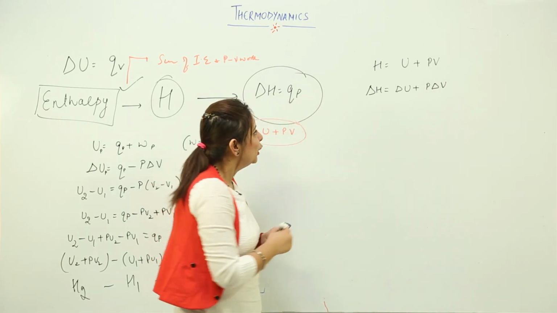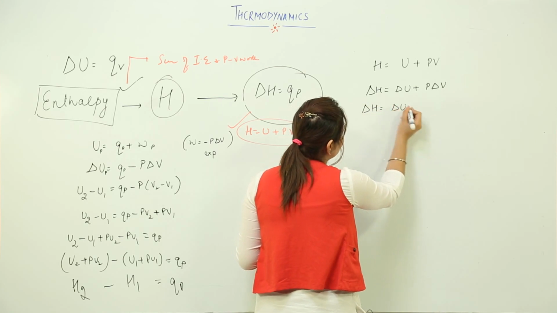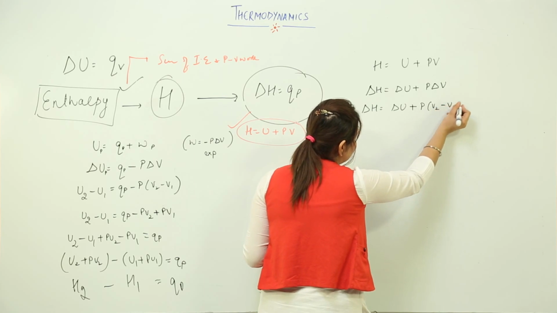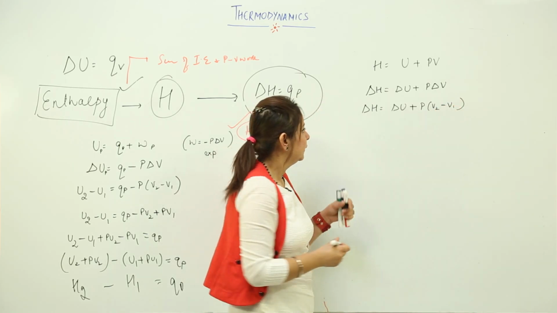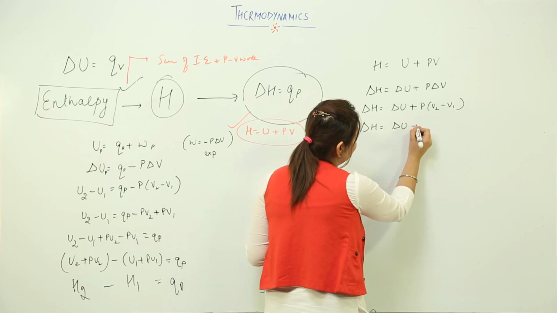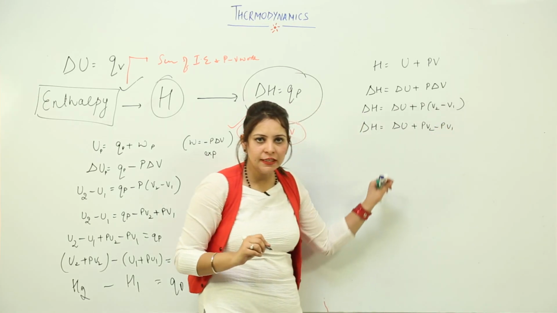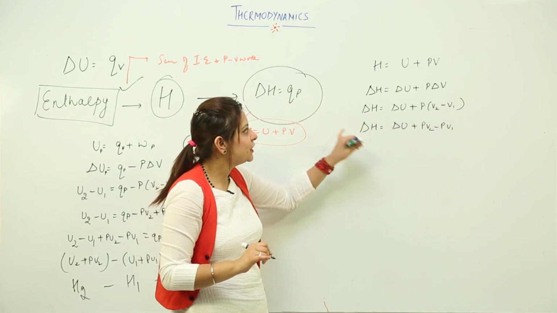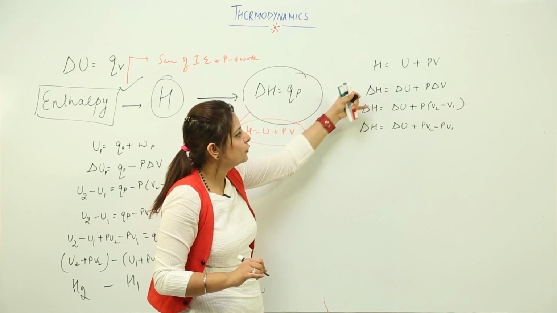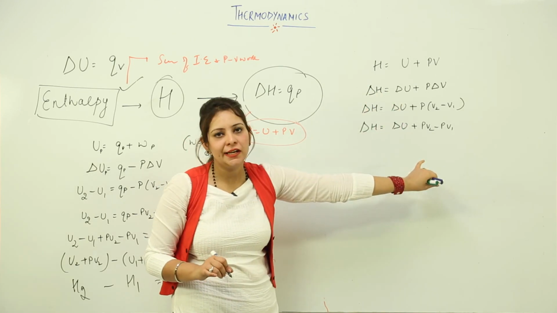I can write this. So after solving, what do I get? Delta H is equal to delta U plus P times (V2 minus V1). After solving, delta H is equal to delta U plus PV2 minus PV1. Till here you understood how we did it? We just used the enthalpy expression, wrote the changes, and wrote delta V as V2 minus V1. I solved that bracket and as a result I get this.